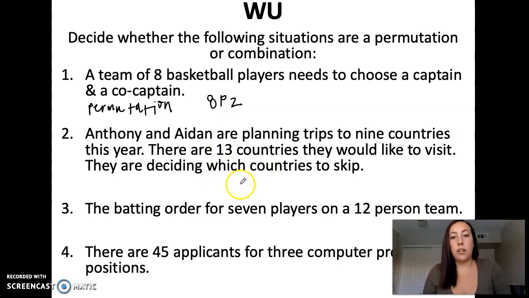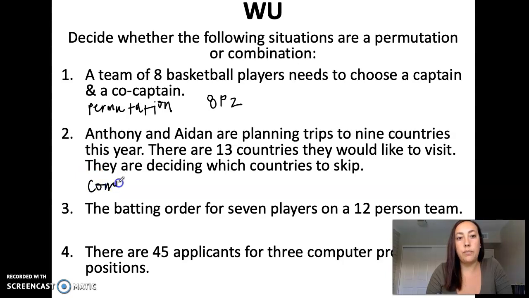All right, Anthony and Aiden are planning trips to 9 countries this year. There are 13 countries they would like to visit. They are deciding which countries to skip. So here, order does not matter. They're just deciding which countries to go to. They're not deciding the order in which to go to those countries. So this one would be a combination. And the way we pick that is they're planning trips to 9 and we have 13 to choose from. So 13 choose 9 is how we calculate how many countries out of 13 they will visit.